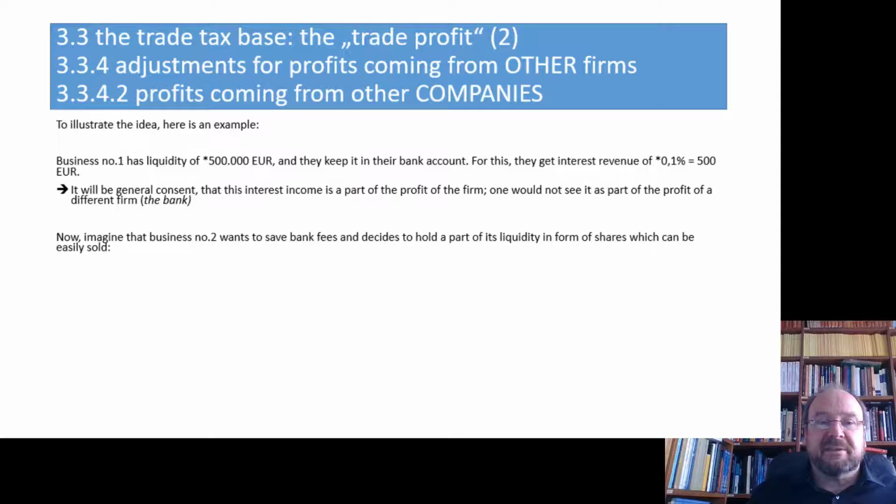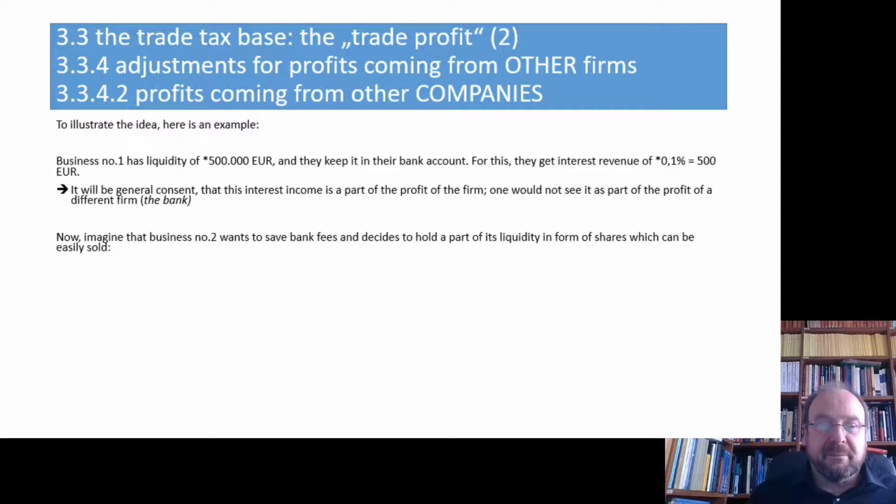Now imagine somebody else comes to the nice idea, why should we hold our liquidity in form of cash on a bank account? There are other forms of holding liquidity in a way which is nearly as easy and far more productive and probably charged with less fees.